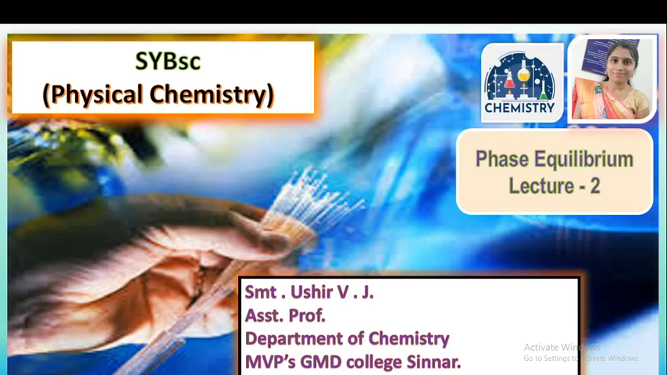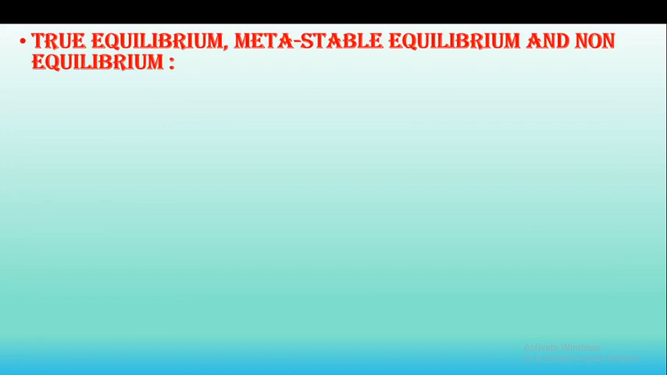In the last lecture, we started our first chapter of physical chemistry, that is phase equilibrium. And in this lecture, we will start the next part of phase equilibrium. In the last lecture, we studied the basic components of phase equilibrium: what is meant by phase, what the different components are, and what the degrees of freedom are. These concepts we studied in the last lecture.